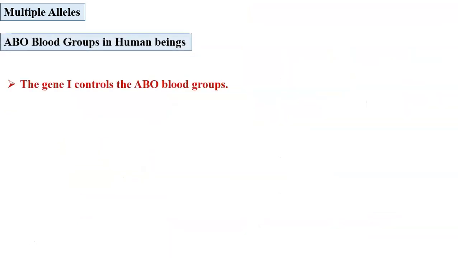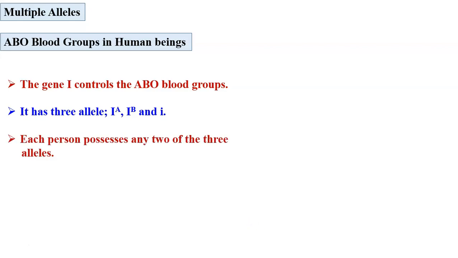ABO blood group in human beings is also an example of multiple alleles. The gene I controls the ABO blood group and the alternative forms are IA, IB and the recessive i.